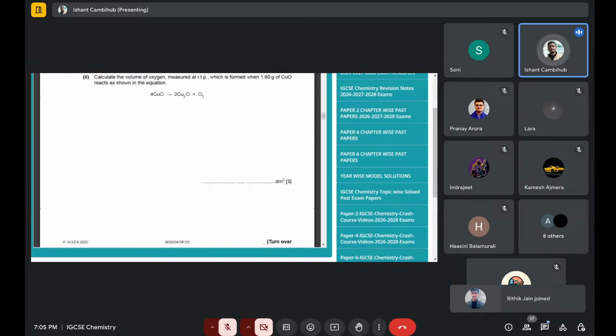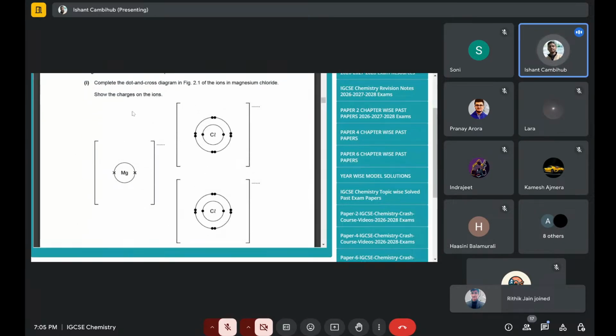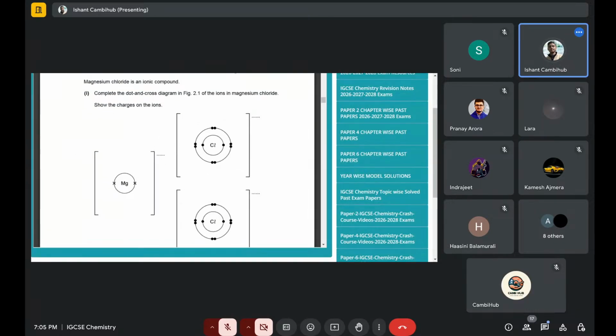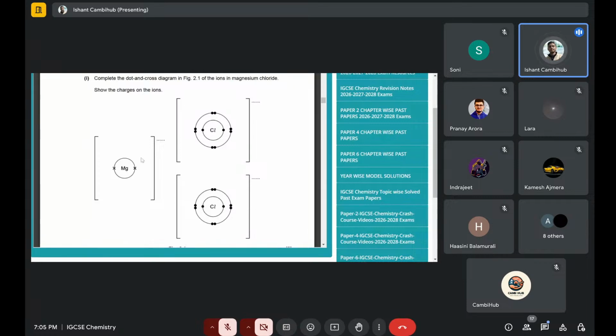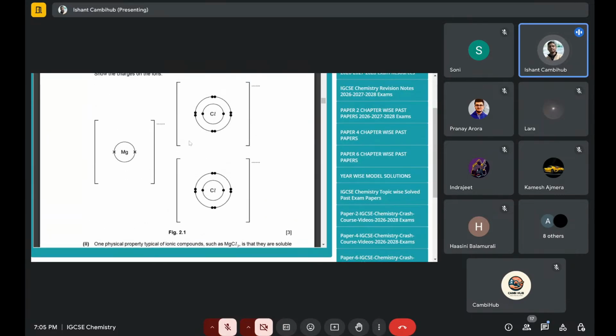Other than that, there was the complete dot and cross diagram. Few people tend to miss out on this dot here and then they just try to draw this. Now this is a 3 marker, and they lose 1 mark here itself. If you don't write the charges here, like -1, +2, then you lose 1 mark. Few people tend to miss out drawing the outer shell of the Mg, the 8 electrons. If you miss out on that, you lose a mark. For getting 3 marks, write the charges here, this shell, and then the outer shell of this chlorine.